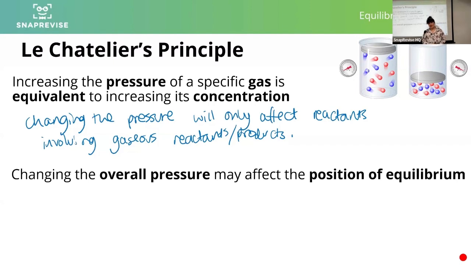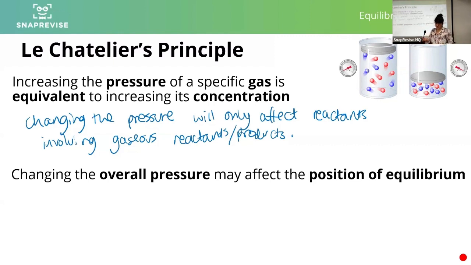How? If we change the pressure of a reaction in equilibrium, how may the position of equilibrium be affected briefly? Do we think? If we've got a system where the number of moles of gaseous reactants is different to the number of moles of gaseous products, this is going to affect our position of equilibrium.